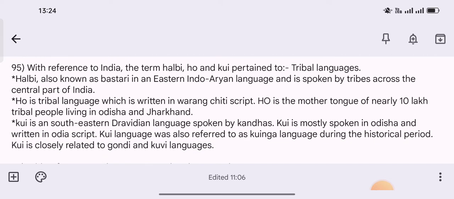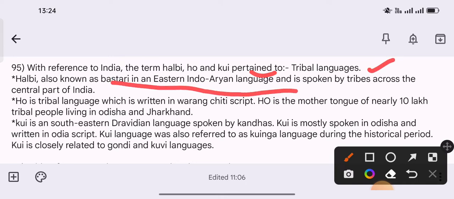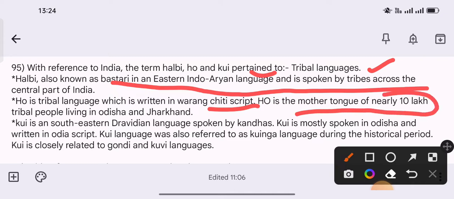95th question. With reference to India, the term Halbi, Ho and Kui is pertinent to what? So, with reference to India, the Halbi, Ho, Kui pertain to tribal languages. Halbi is also known as Bastari, an Eastern Indo-Aryan language, and is spoken by tribes across the central part of India. And Ho is also the tribal language which is written in Varang Chiti script, and it is also the mother tongue of nearly 10 lakh tribal people living in Odisha and Jharkhand.